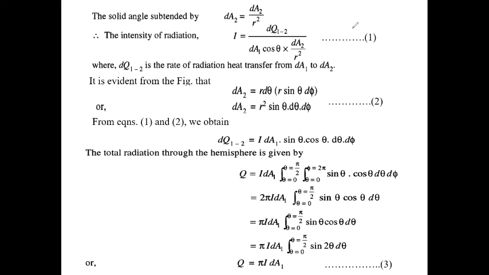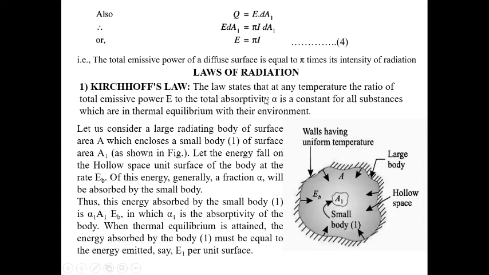Now from the definition of emissive power, we know Q equals emissive power E into dA1 for a particular surface. So if we put E dA1 equals pi I into dA1, from this we get E equals pi into I. So from this relation we can find that the total emissive power of a diffuse surface or black surface is equal to pi times the intensity of the radiation. This is very, very important, and for the calculation part also this relation must be used for the black body. Here we discuss the black body. So this is about the relation between the emissive power and the intensity of radiation.